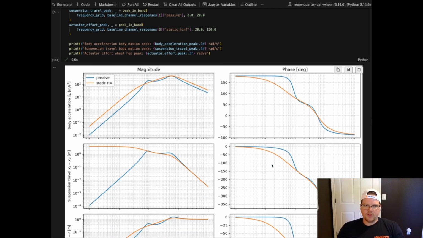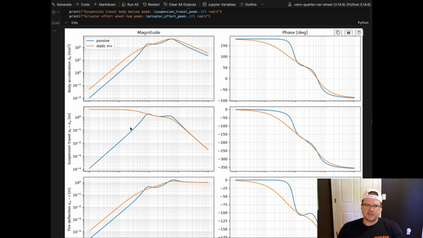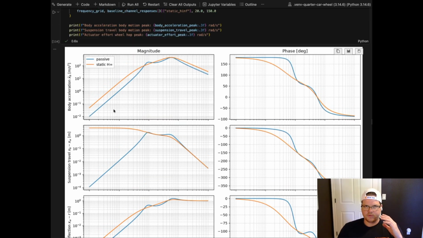The interesting thing here is that, if I recall above, the order of magnitude of the penalty on the body acceleration was 10 to 100, perhaps, for the static weighting. So really, we're allowing much more suspension travel to be omitted or to be allowed in the lower frequency band here.